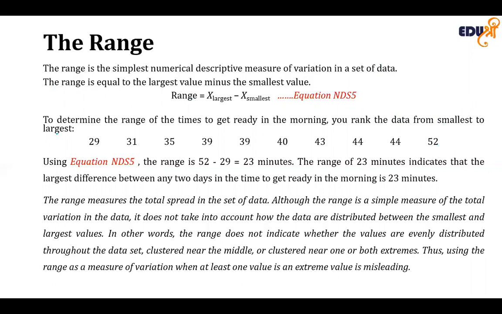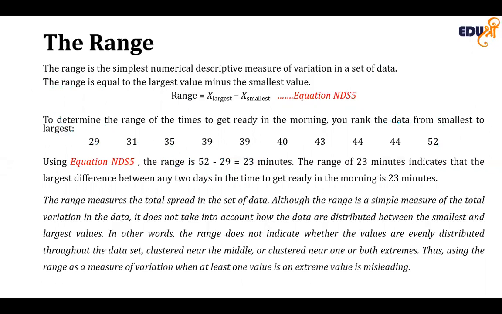In ordered form, it is easy to identify the smallest and the largest. A range of 23 minutes indicates that there is a large difference between any two days in the time to get ready in the morning.